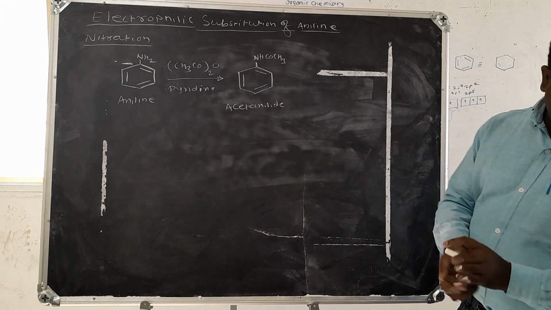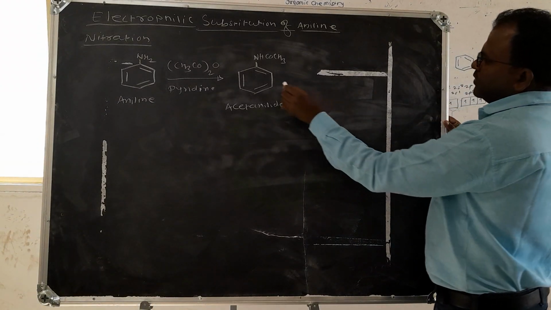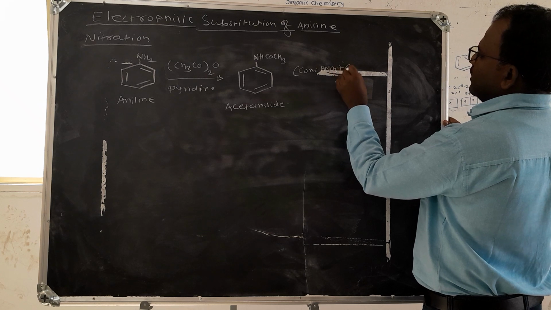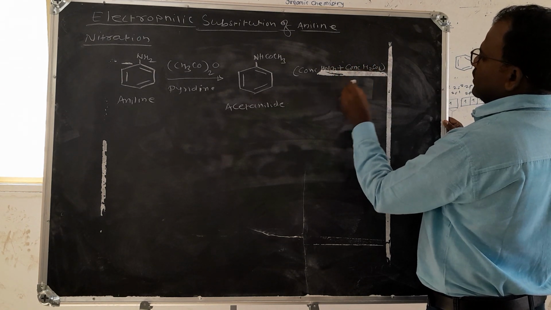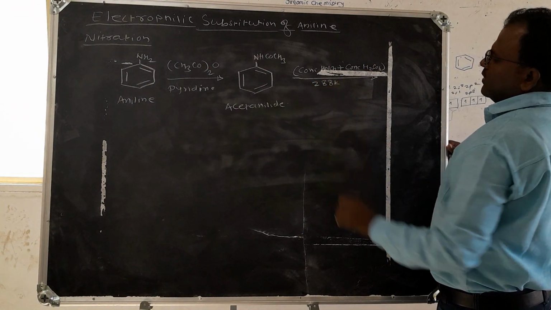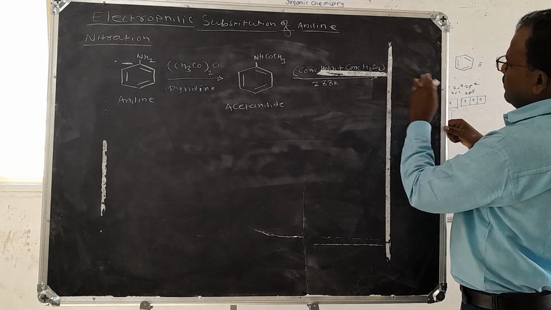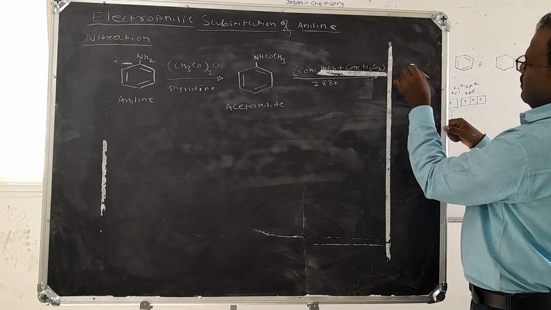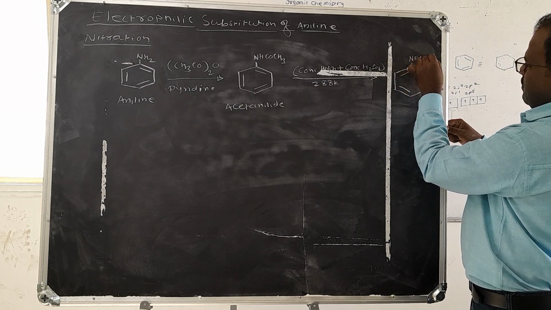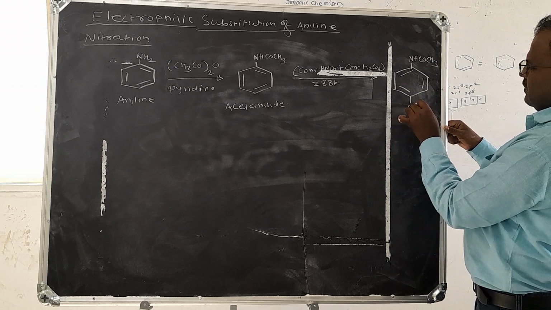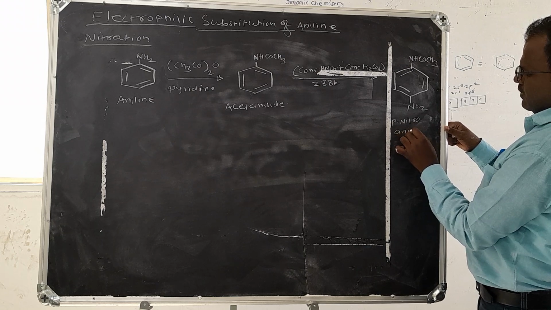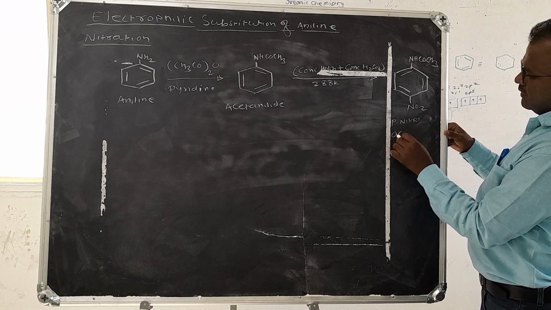Then the nitrating mixture: this acetanilide is reacted with the mixture of HNO3 and H2SO4 at 288 Kelvin. Then para-nitroacetanilide is formed.